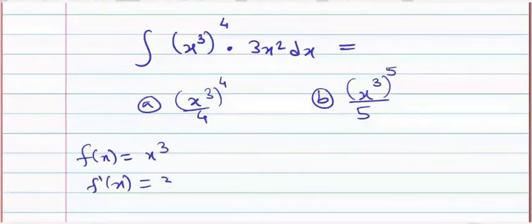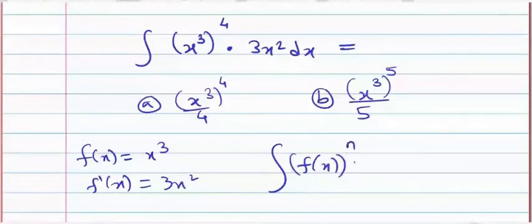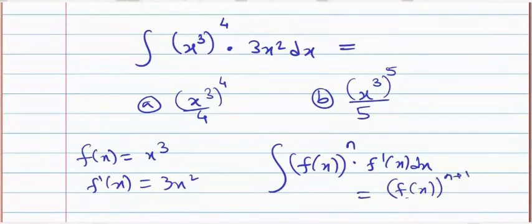This is of the form f of x raised to power n into f dash x dx, which has the formula f of x raised to power n plus 1 divided by n plus 1. So it will be x cube raised to power n, the value of n is 4, so 4 plus 1 is 5, divided by 5.